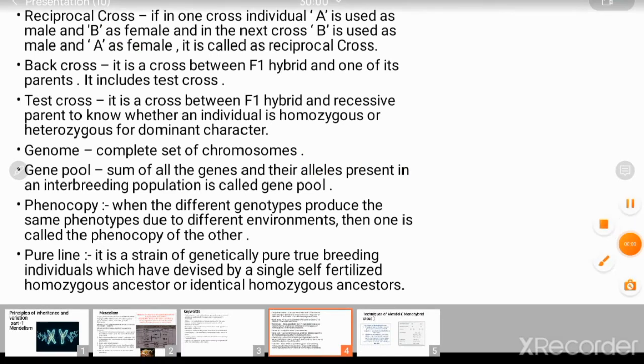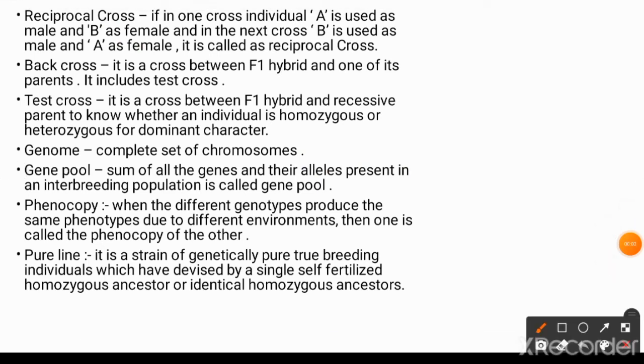Next one is back cross, and here in back cross, a cross is performed between F1 hybrid and one of its parents, and it includes test cross. For example, if I have a pure tall plant, it will have a genotype in homozygous condition, meaning its genotype will consist of capital T and capital T in a homozygous state.